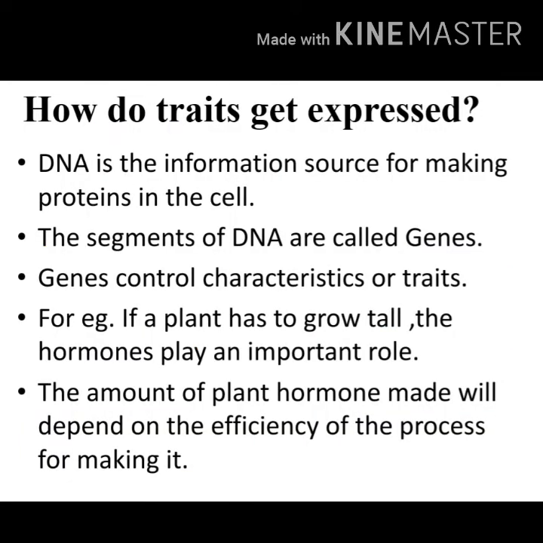Next, let us learn how traits get expressed. We know that DNA is the information source for making proteins in the cell. Information source of protein in the cell is DNA. The segments of DNA are called genes. Genes control characteristics or traits of an organism.